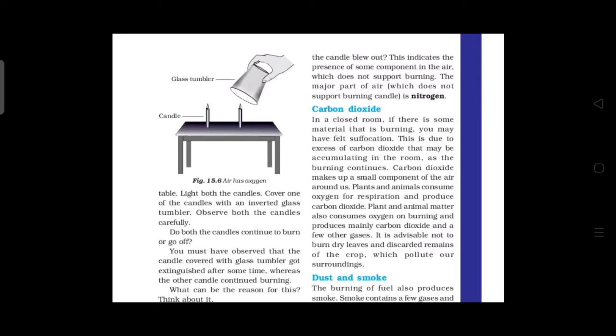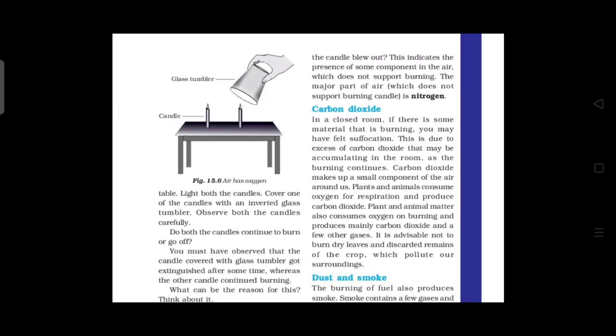Then cover one candle with an inverted glass tumbler. Then observe the candles carefully. Okay, what did you observe from that? The candle covered with the glass tumbler got extinguished after some time, whereas the other candle continued burning. Right? What is the reason for that? The candle got extinguished because the component inside the glass tumbler which supports burning is limited.